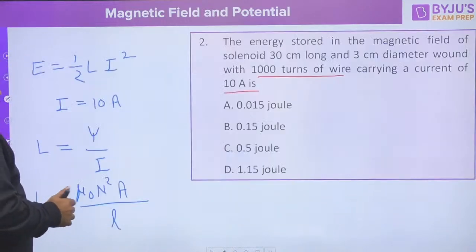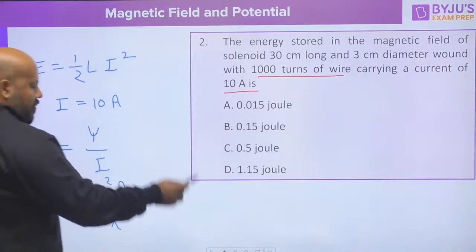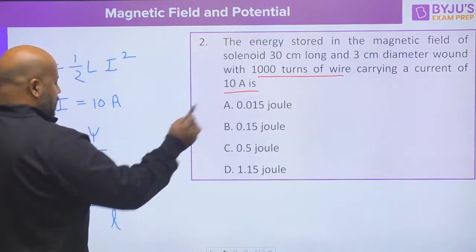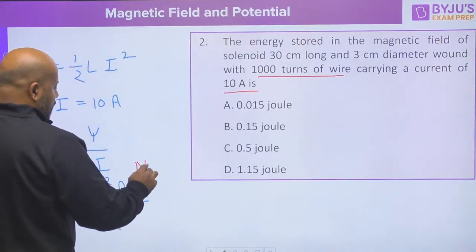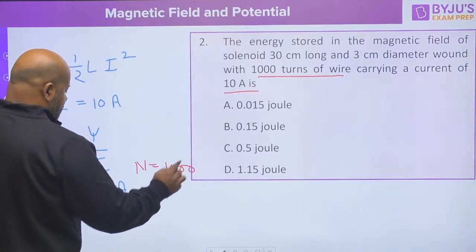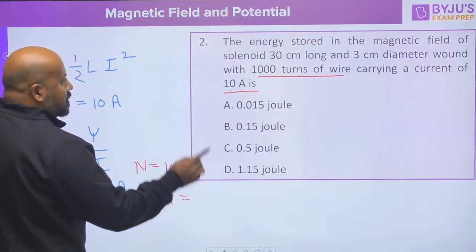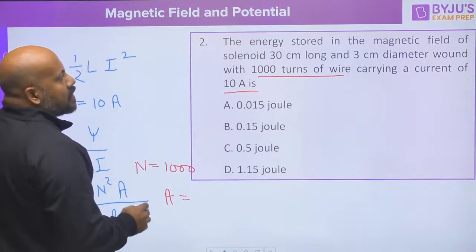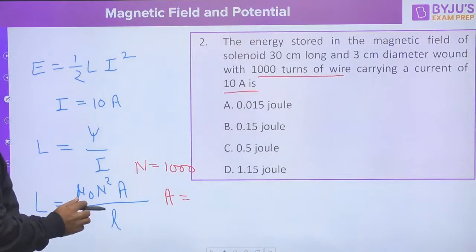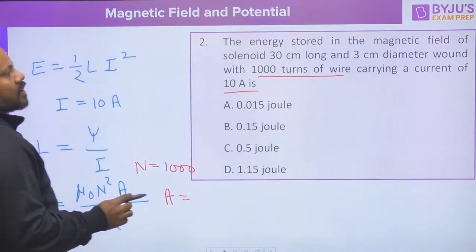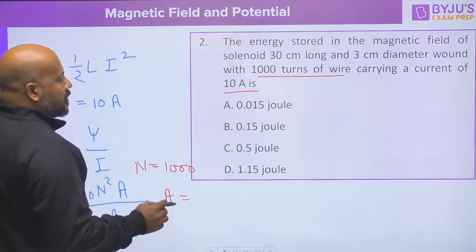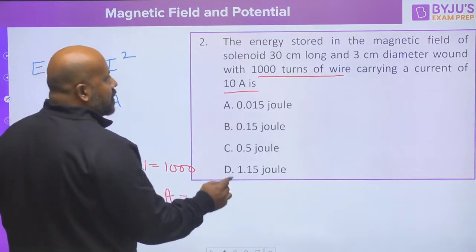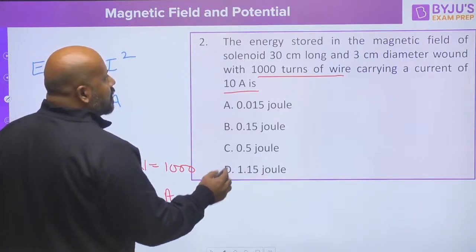Now you can put the values here. Number of turns, you know the number of turns are given as 1000, N is given as 1000. Cross sectional area, 3 centimeter is the diameter given.